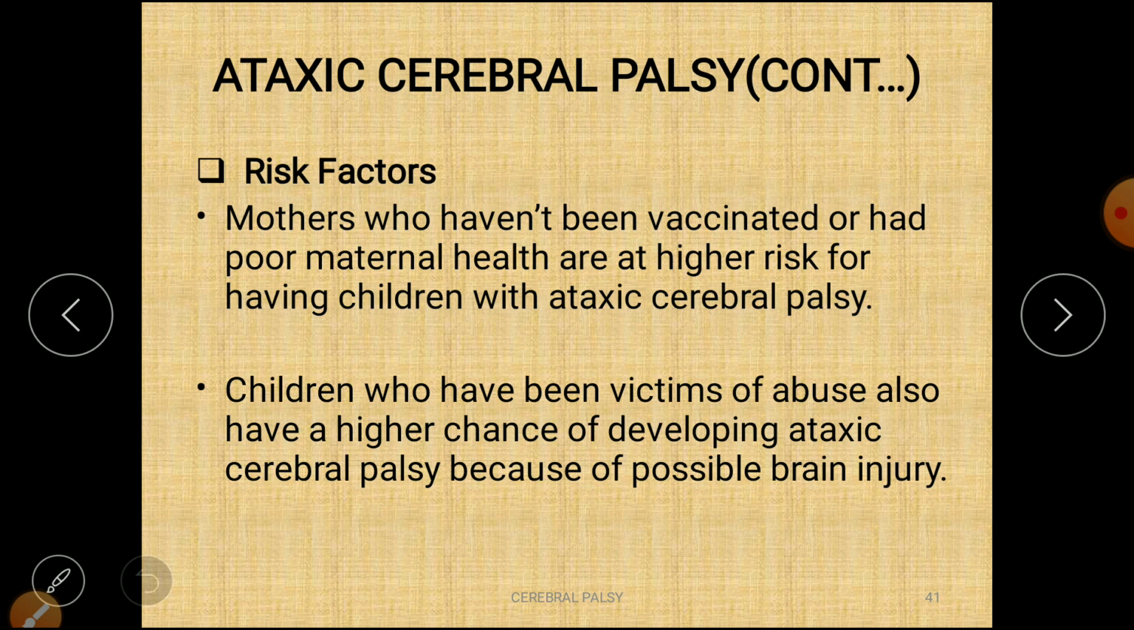Now, risk factors. Mothers who have not been vaccinated or had poor maternal health are at high risk of having children with ataxic cerebral palsy. Children who have been victims of abuse also have a higher chance of developing ataxic CP because of brain injury that ultimately leads to balance and coordination problems in the child.